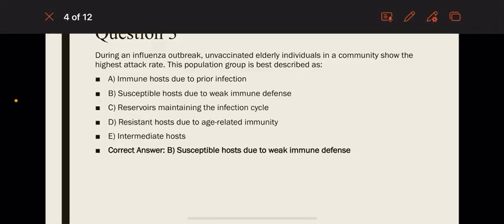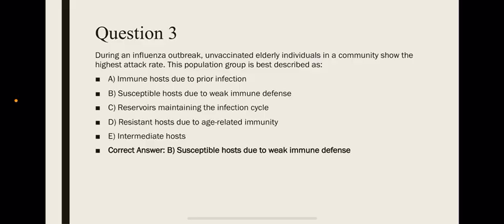Third question. During an influenza outbreak, unvaccinated elderly individuals in a community show the highest attack rate. This population group is best described as A. Immune host due to prior infection, B. Susceptible host due to weak immune defense, C. Reservoir maintaining the infection cycle, D. Resistant host due to age-related immunity, E. Intermediate hosts. Correct answer is B. Susceptible host due to weak immune defense.